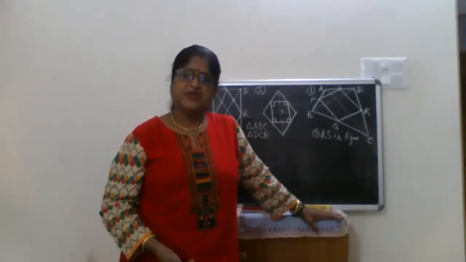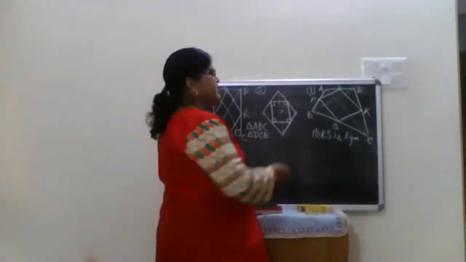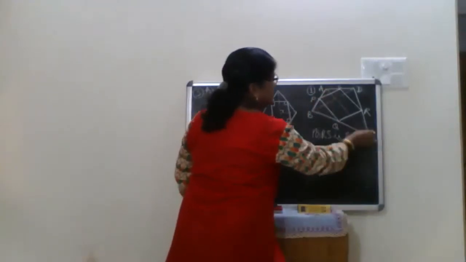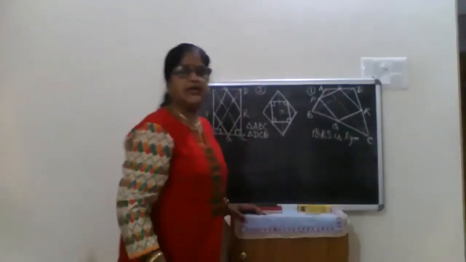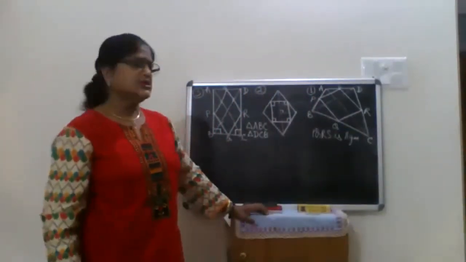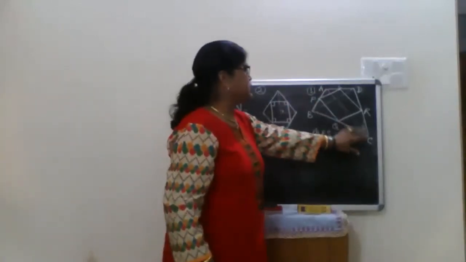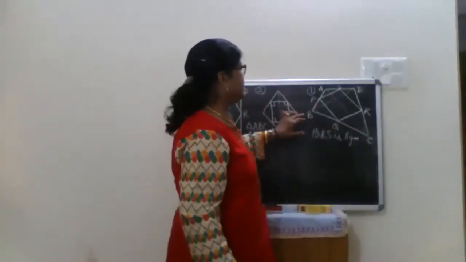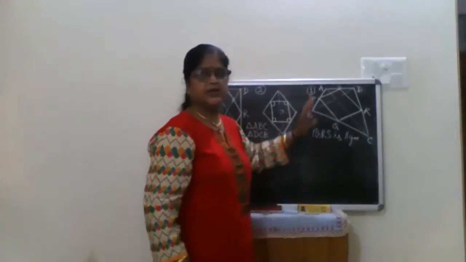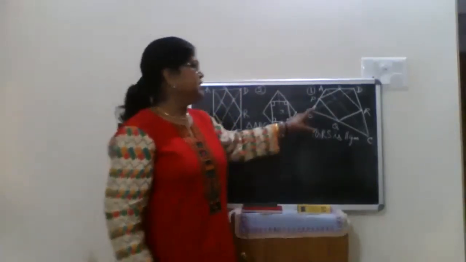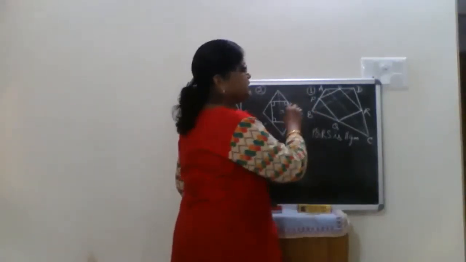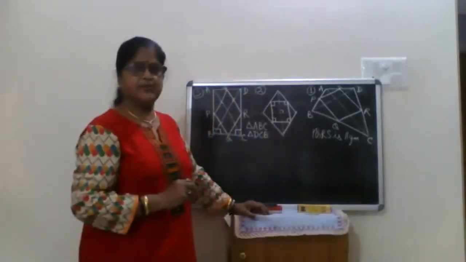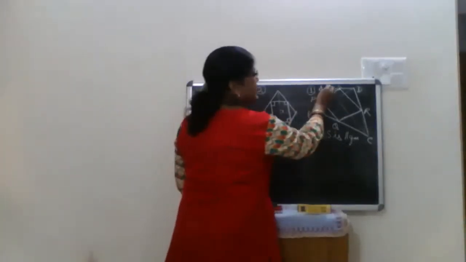Why? Now just see, if I join the opposite ends, I get diagonals. If I join A to C, I get diagonal AC. If I join B to D, I get diagonal BD. Right? Now, if I consider the midpoint theorem, let me first take AC.